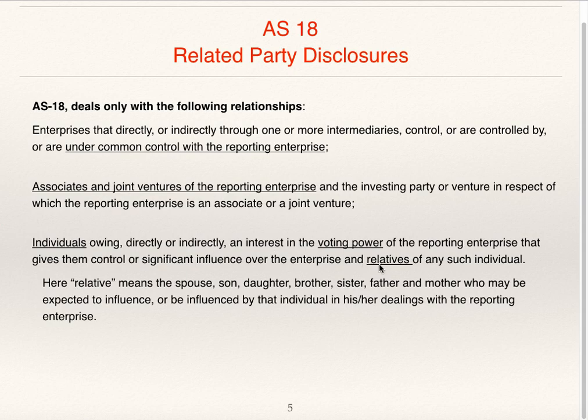Now, relative of individual, relative means the spouse, son, daughter, brother, sister, father, and mother who may be expected to influence or be influenced by that individual in his or her dealings with the reporting enterprise.